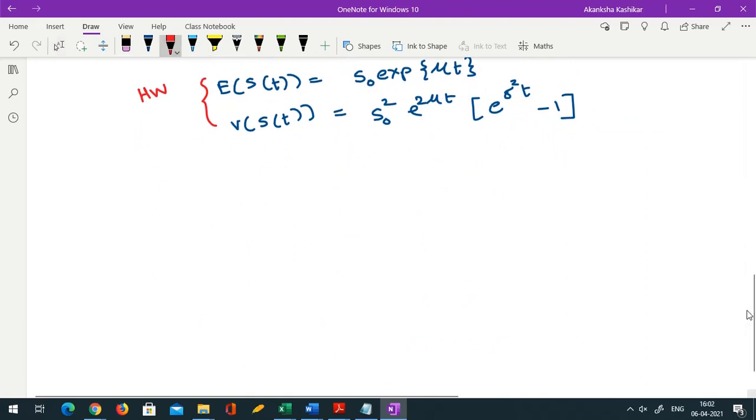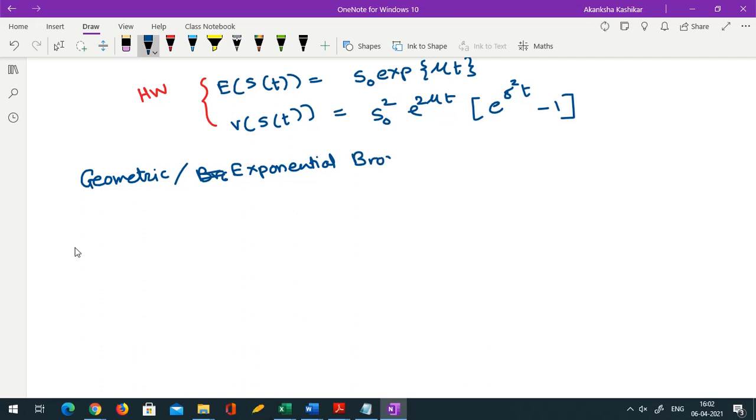So now this leads us to define what is known as geometric or exponential Brownian motion. Both are names of the same phenomenon. Let me state the definition. So geometric Brownian motion is a stochastic process